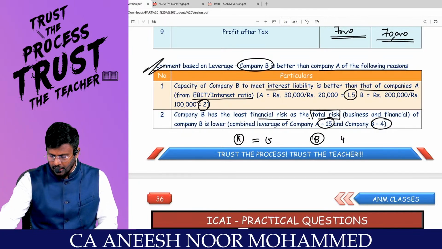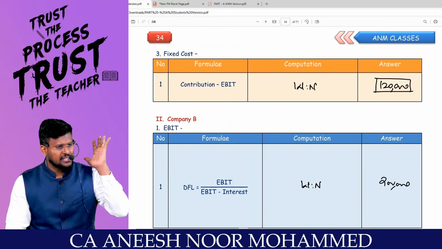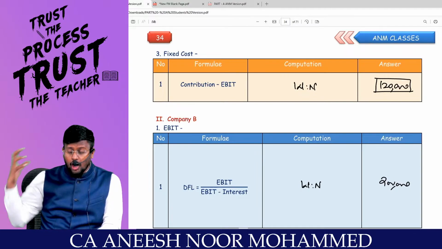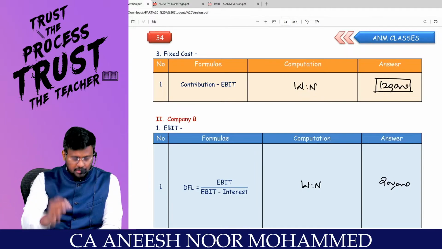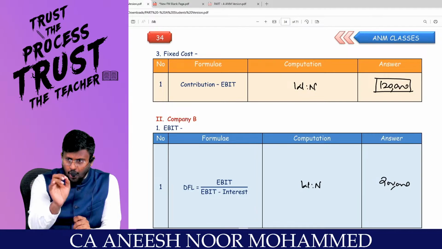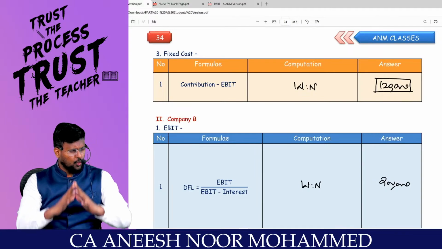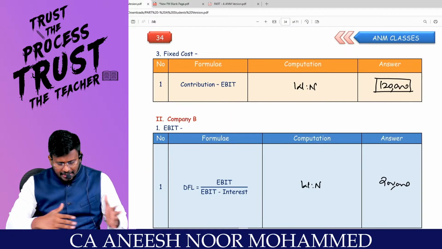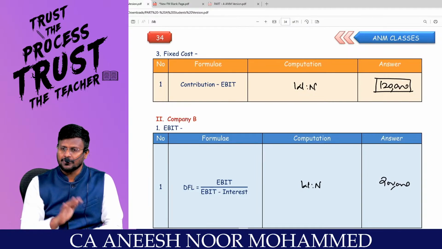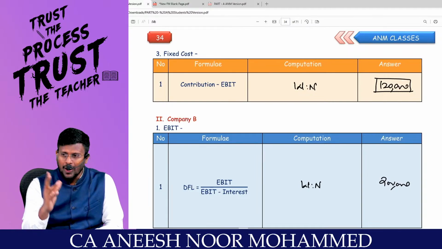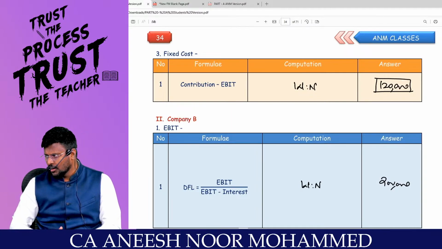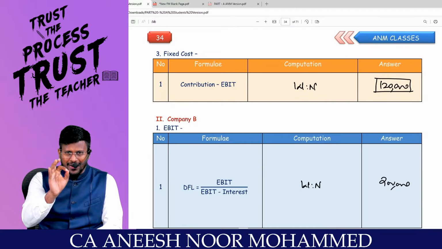These are the 5 illustrations of the ICAI. Are you comfortable? Sir, are you able to appreciate and apply the concept we have discussed in the question? If that is the case, my dear lovable students, solve all the 5 questions by yourself. Don't follow any sort of format. In the answer, I would have done some format, which is for my easy writing. Whatever format suits you, whatever way suits you, do it by yourself. And those who are online, after you complete the 5 questions, comment as completed.